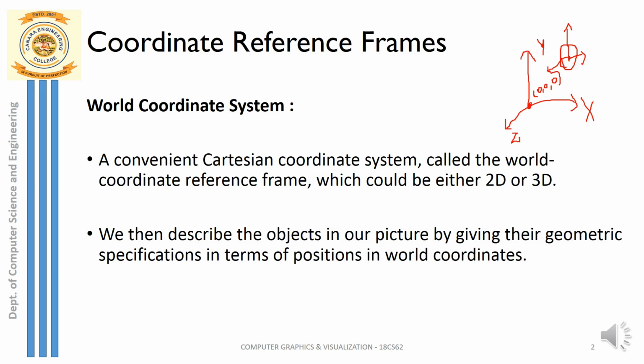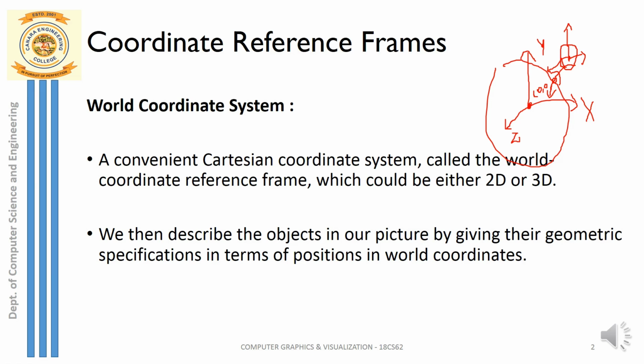So transformation is required. The transformation is basically from the object coordinate system to the world coordinate system, or else let me take it the other way around. If I have to start from the 3D world, it is a world coordinate system in which I have to represent this 3D sphere.